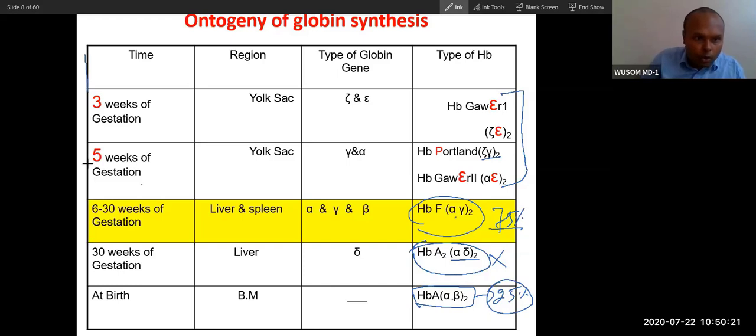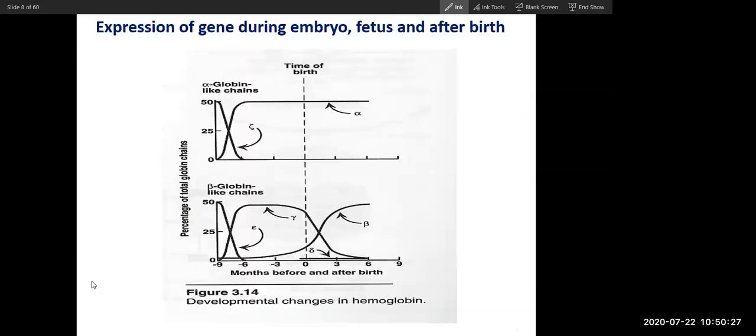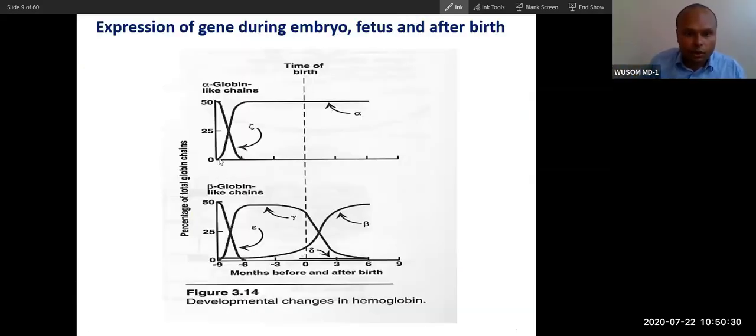So did you understand the chronology? Yes, sir. Okay, so if you understand the chronology, this is not that difficult. Zeta will express first, and then zeta will go down. Alpha will express, and then alpha will sustain for life. During the embryonic period gamma will express, during the fetal period it continues, and then it will go down after birth. This is epsilon, embryonic, and this is beta. Beta expresses after birth and will express for life. So these are the expressions.